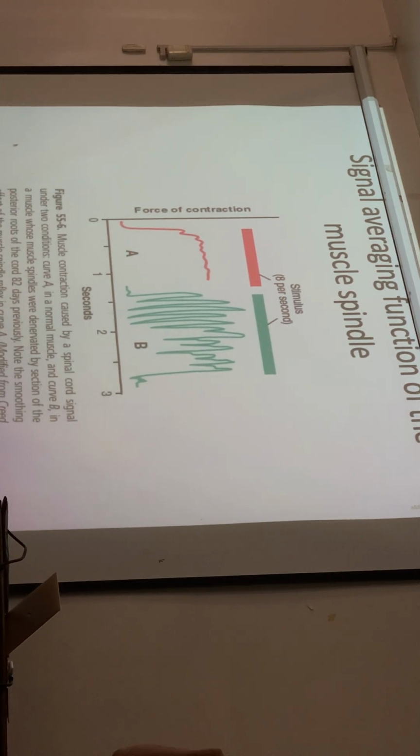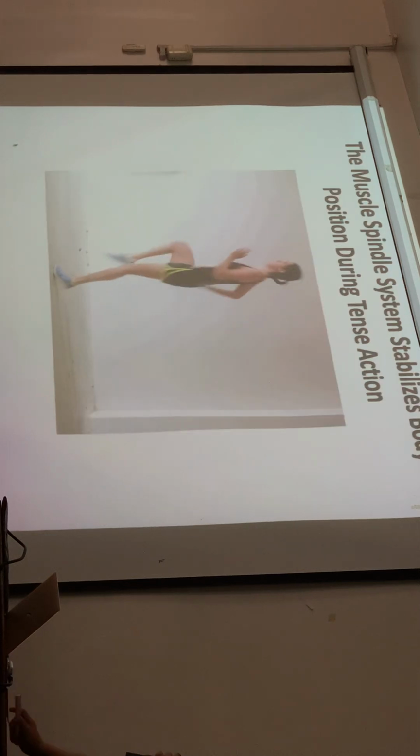If the muscle spindle has an intact innervation, the effect of muscle contraction is smooth, okay? But if it is denervated, you see the muscle contraction is jerky. It's not smooth, it's not averaged, okay? So that's the importance of the muscle spindle.